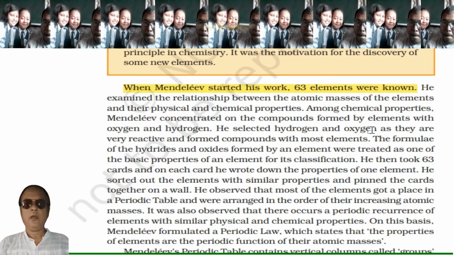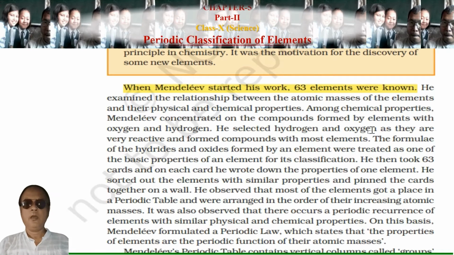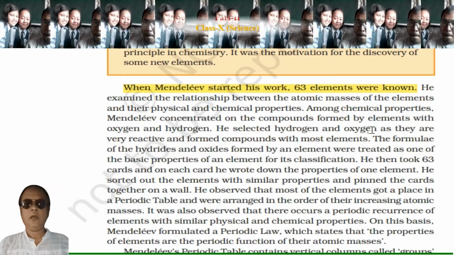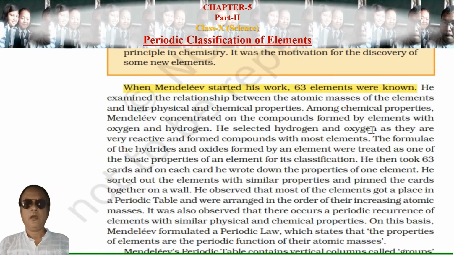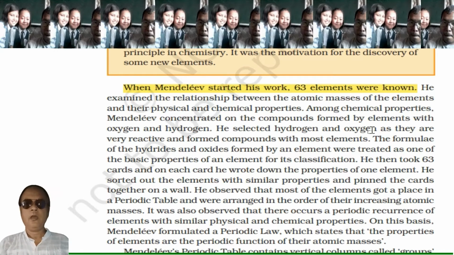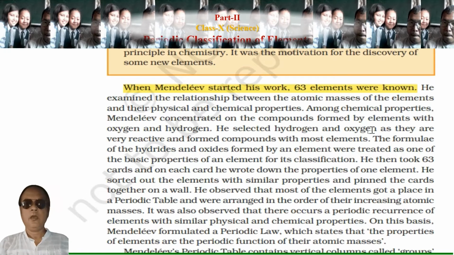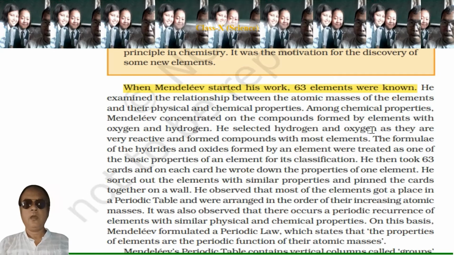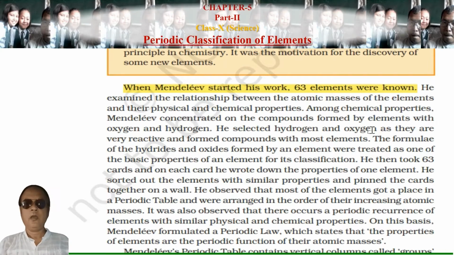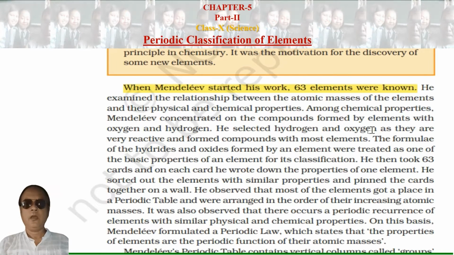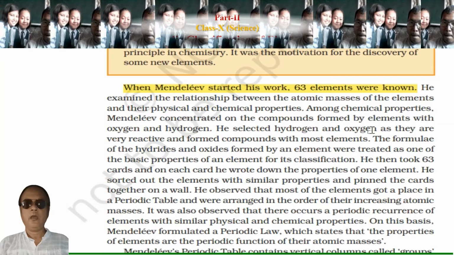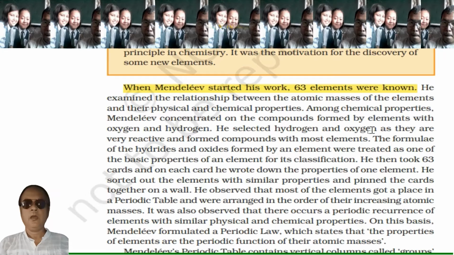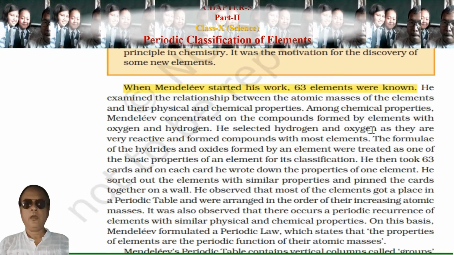He then took 63 cards, and on each card he wrote down the properties of one element. He sorted out the elements with similar properties and pinned the cards together on a wall. He observed that most of the elements got a place in the periodic table and were arranged in the order of their increasing atomic masses. It was also observed that there occurs a periodic recurrence of elements with similar physical and chemical properties. On this basis, Mendeleev formulated a periodic law which states that